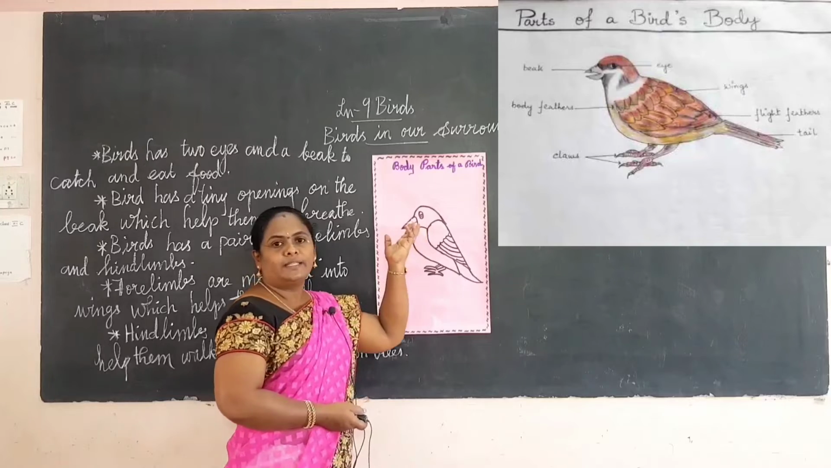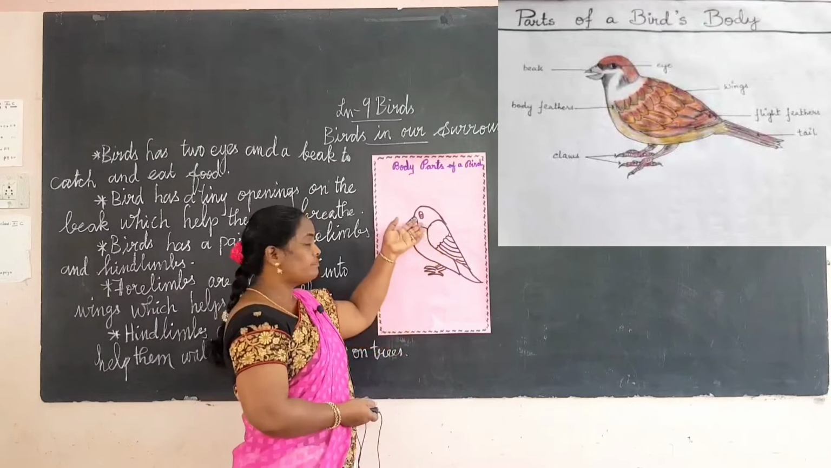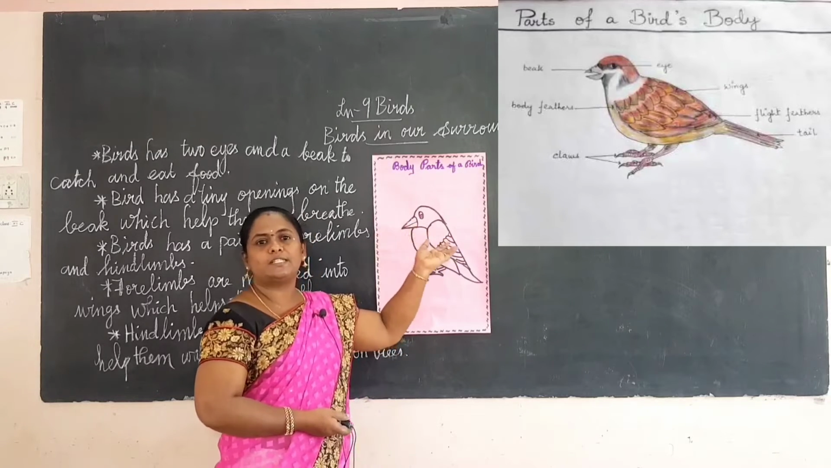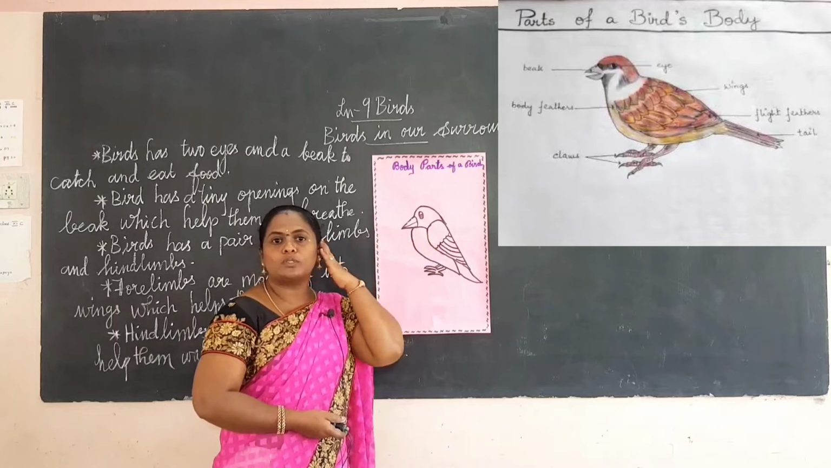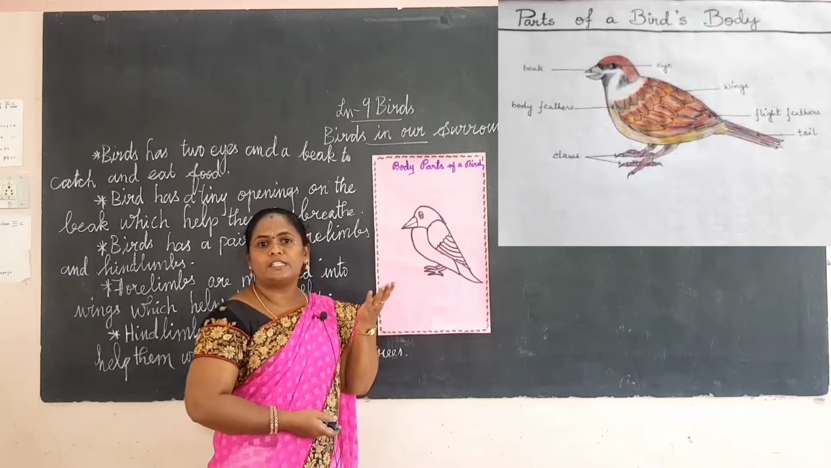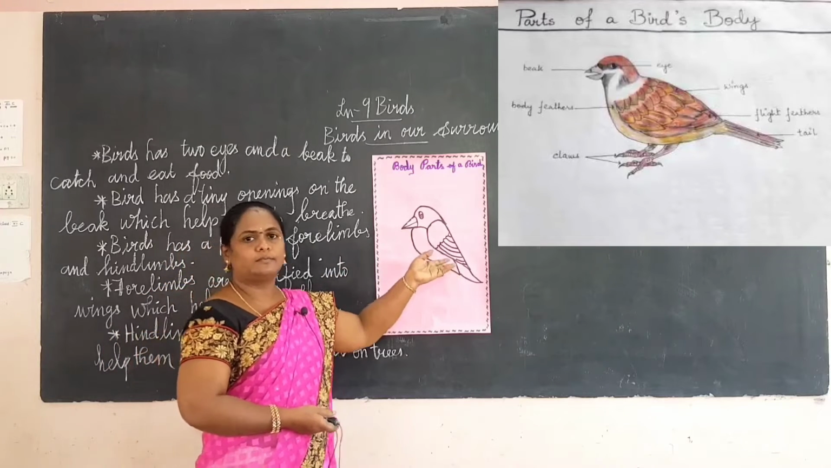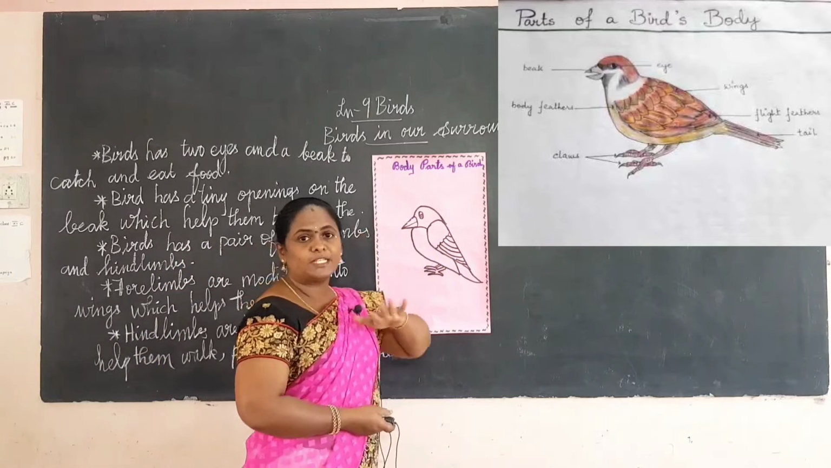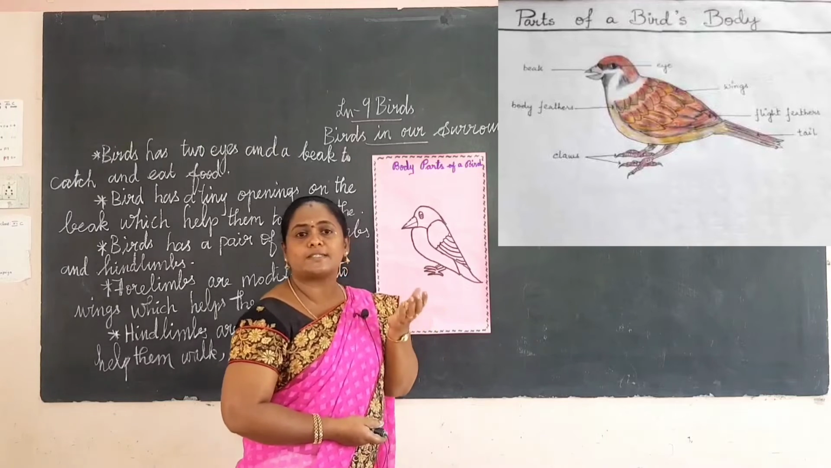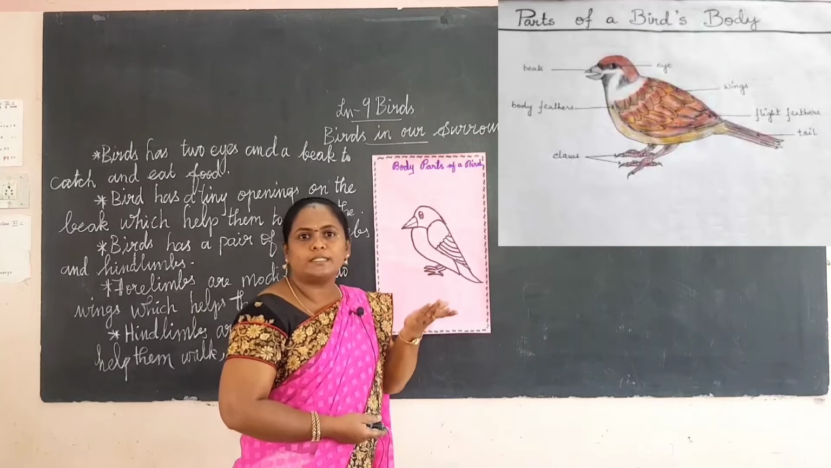And these tiny openings help them to hear. These organs help them to hear. So most of the birds do not have external ears. External means outside. Birds do not have ears outside.